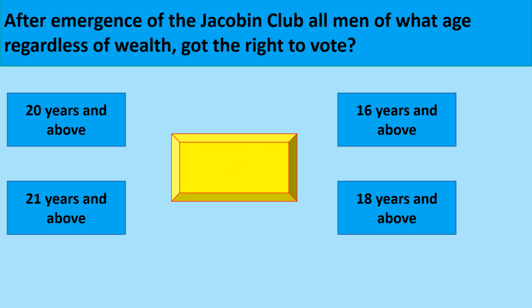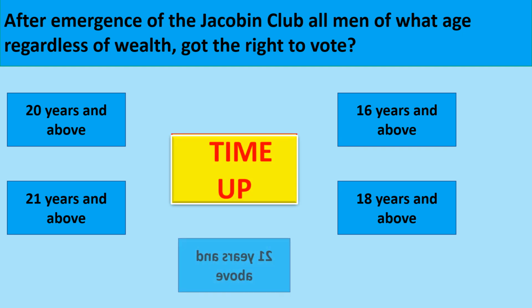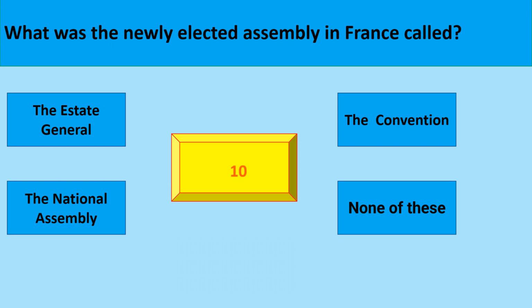After the emergence of the Jacobin Club, all men of what age, regardless of wealth, got the right to vote? The correct option is 21 years and above. What was the newly elected assembly in France called?